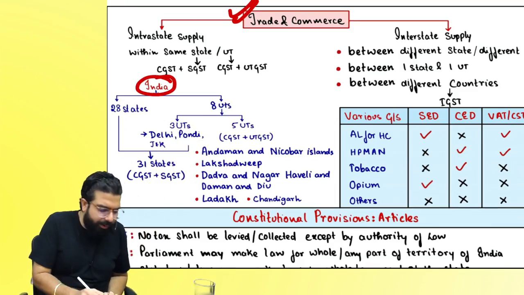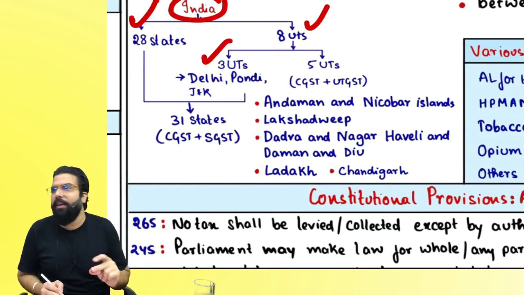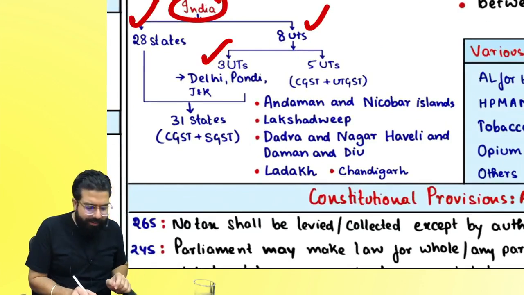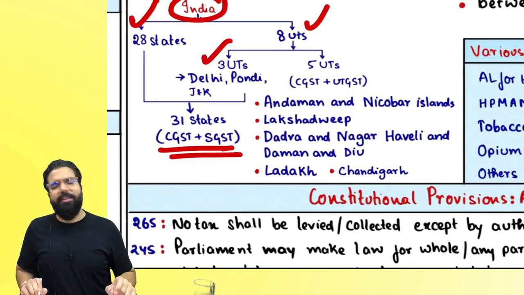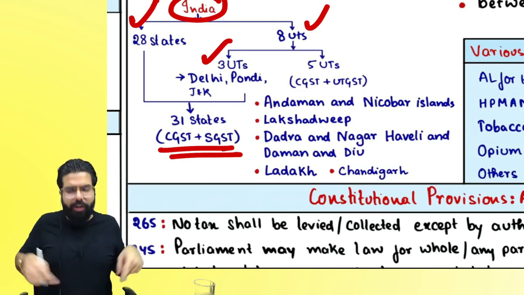The next one over here is India. How many states, everyone? 28 states and 8 union territories. Out of that, 3 union territories are considered as states because they are UTs with legislature. Hence, in GST, how many states? 31 states, and the 31 states always have CGST and SGST on intrastate supply.